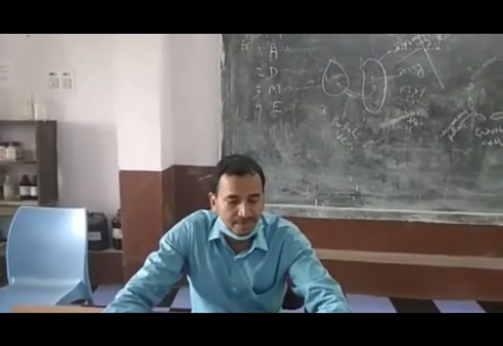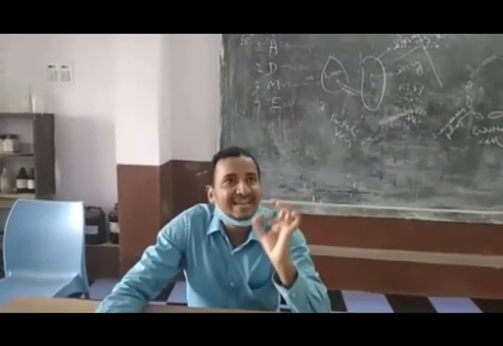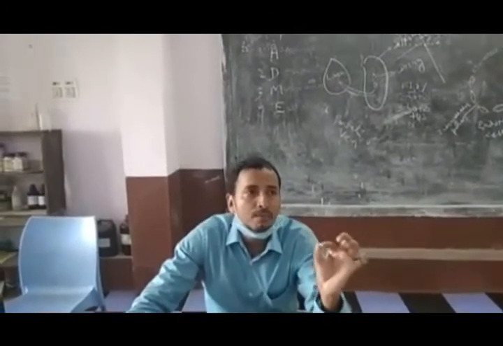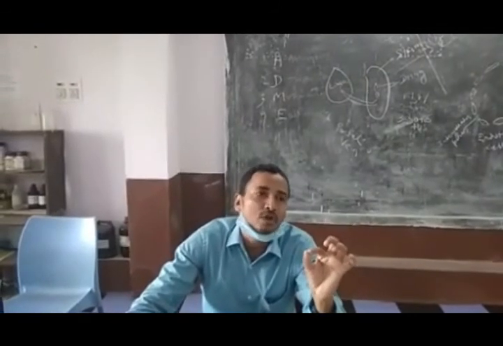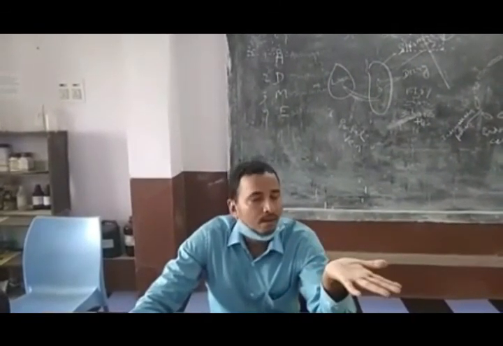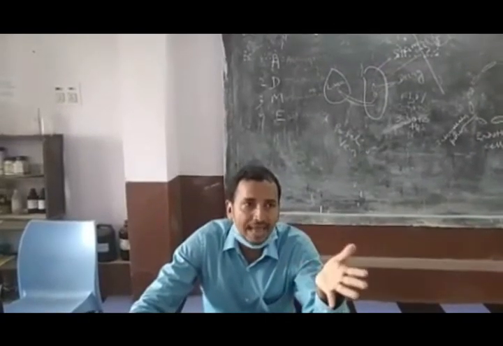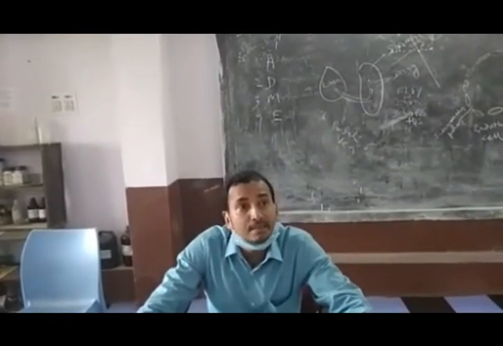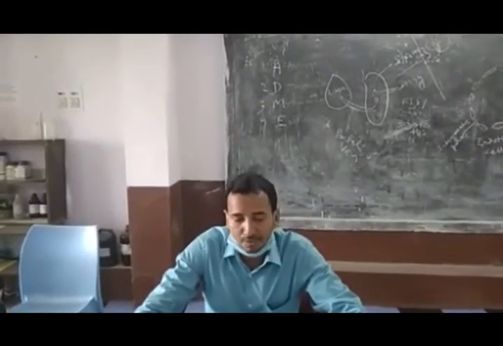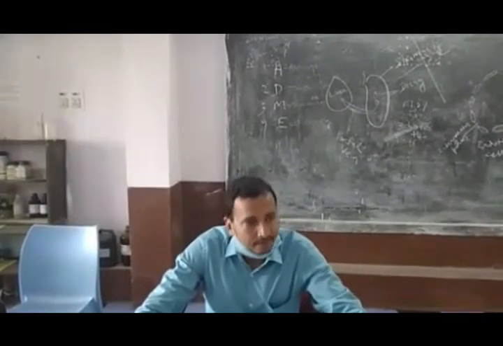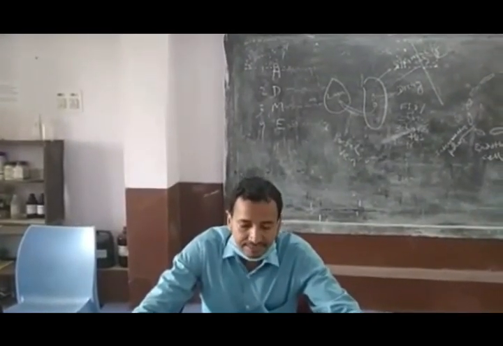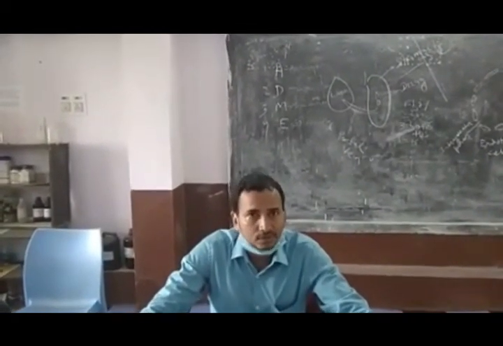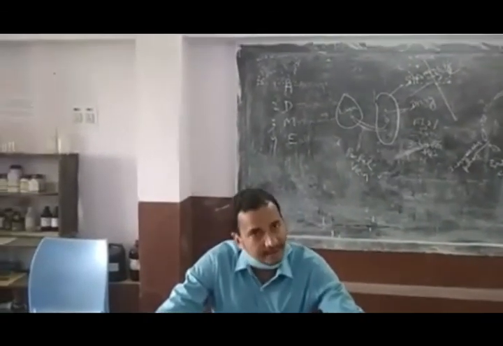The example of competitive antagonism is acetylcholine and atropine. The action of acetylcholine is blocked by atropine. Another example which comes under competitive antagonism is morphine and naloxone. The overdose or poisoning effect of morphine is blocked by naloxone, which is the best example of competitive antagonism. In non-competitive antagonism, the example is diazepam and bicuculline. These are the examples which come under non-competitive antagonism.